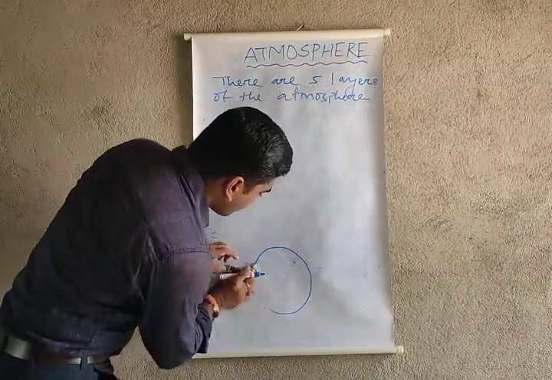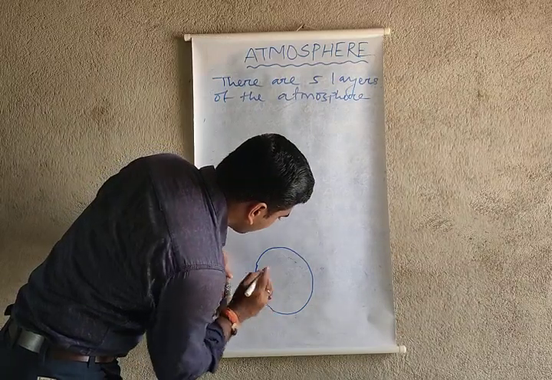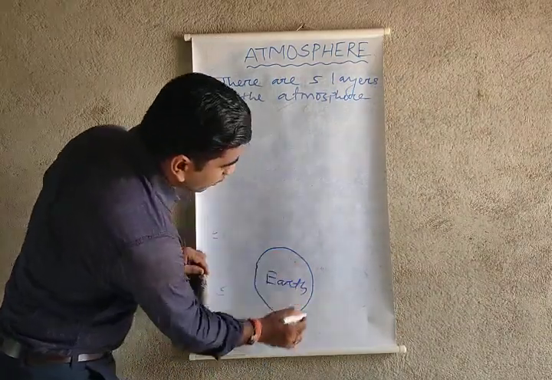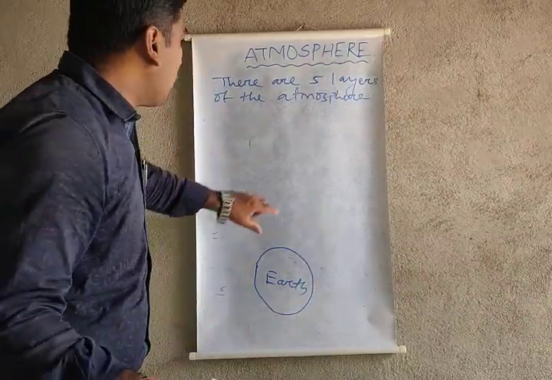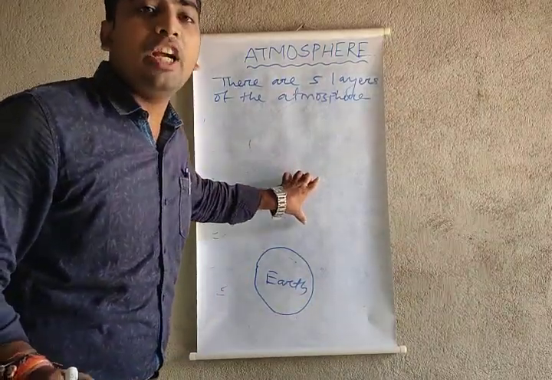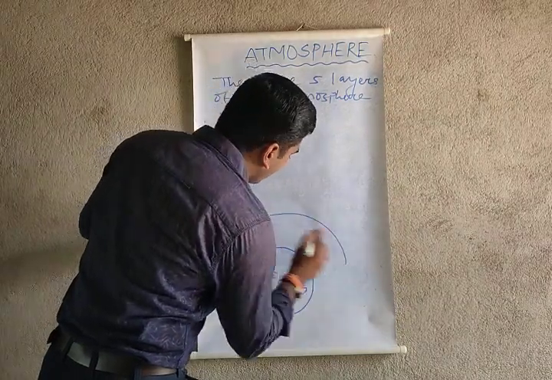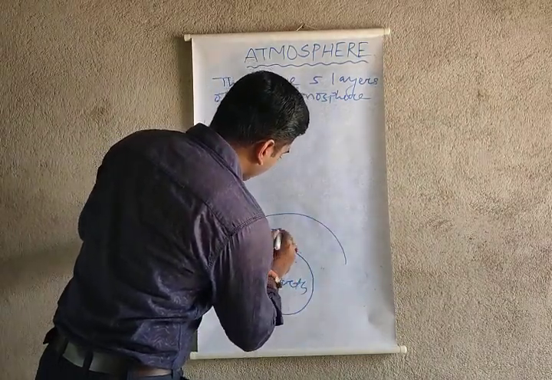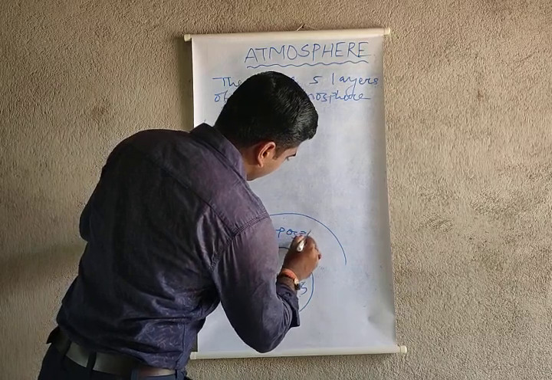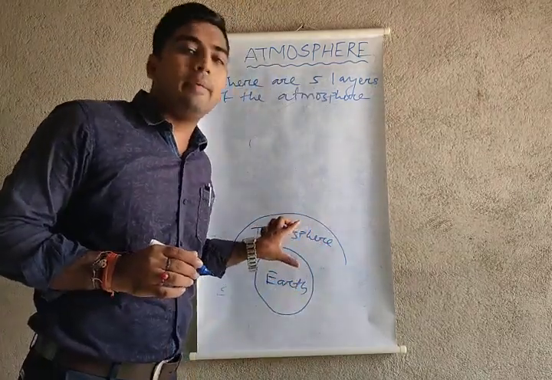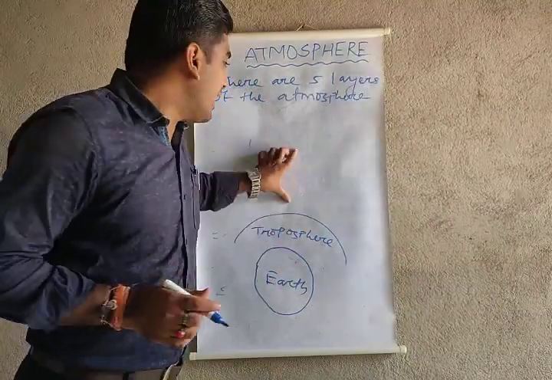Just think, this is known as the earth. These all are known as the skin of the earth. Now I wanted to show you the layers of the atmosphere. So the first layer is known as the troposphere. First I wanted to draw all the layers. After that we can define the layers of the atmosphere.